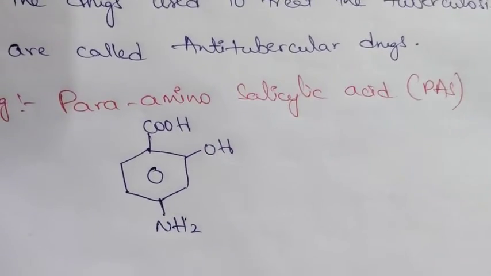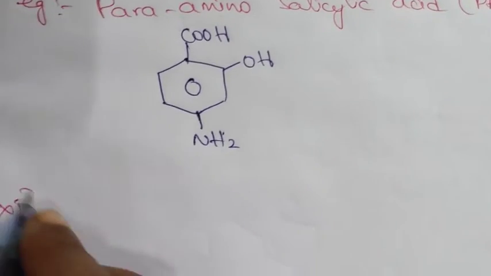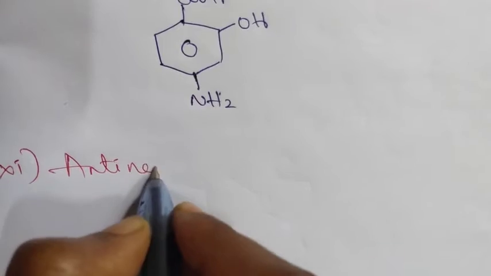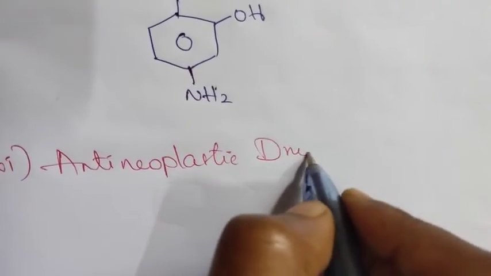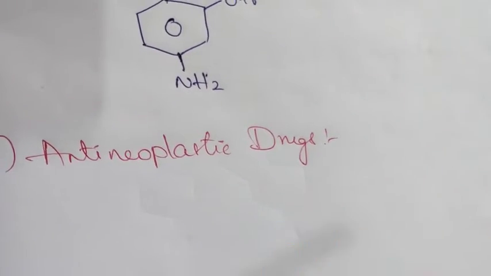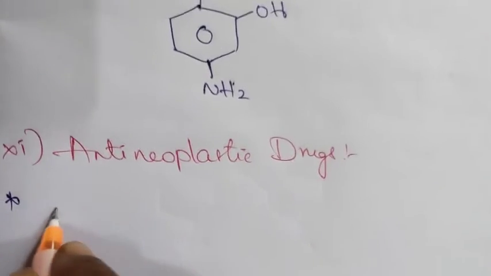Next is the anti-neoplastic drugs. This is the last therapeutic agent. These drugs are mainly used to treat cancer.